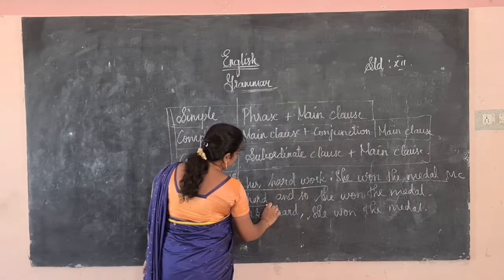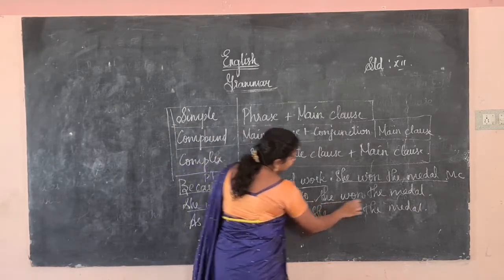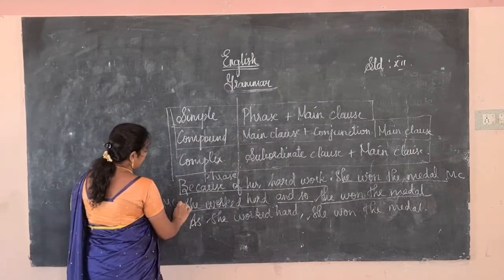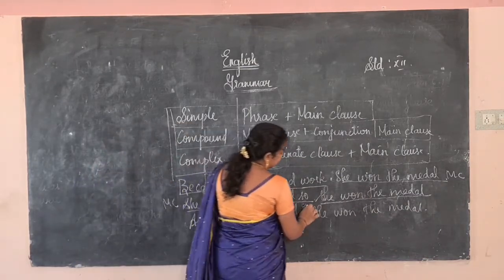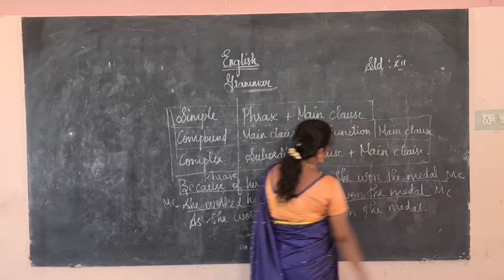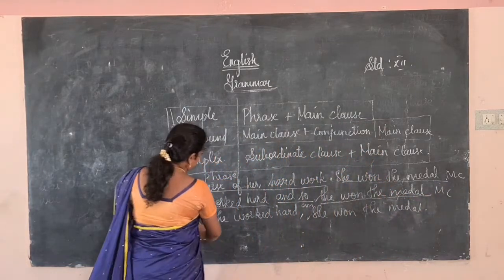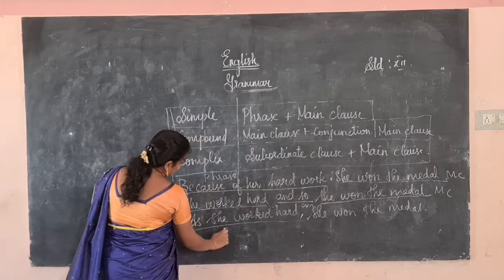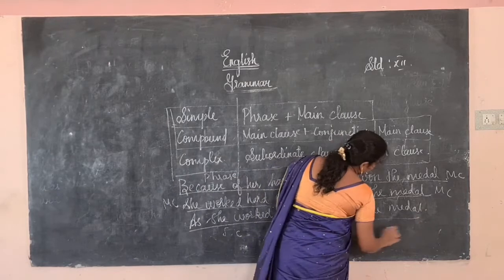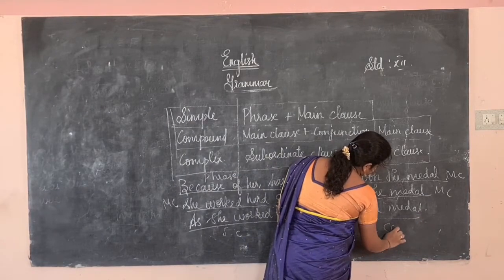Here, she worked hard is a main clause, and so is a conjunction, and she won the medal is also a main clause. Next, as she worked hard is a subordinate clause, and she won the medal is a main clause.